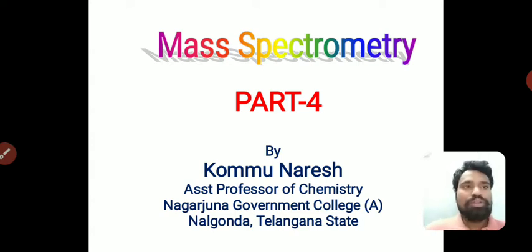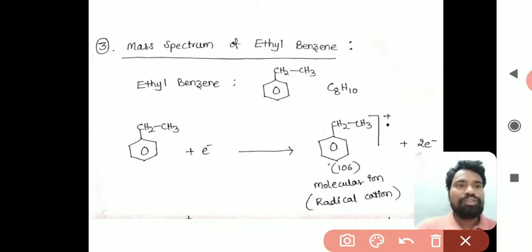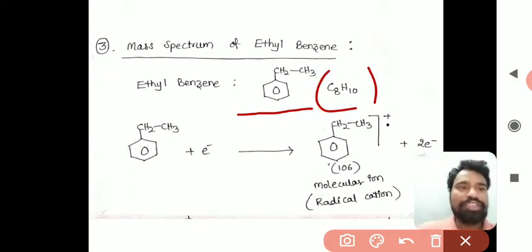The first compound that we are going to discuss is the mass spectrum of ethyl benzene. Here the benzene is substituted with an ethyl group, so that is Ph-CH2CH3, the formula is C8H10.